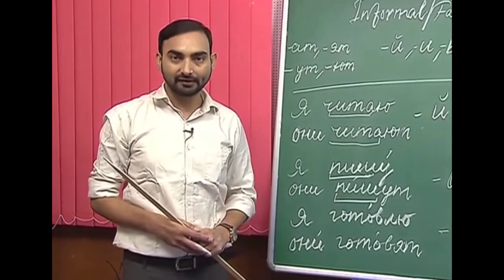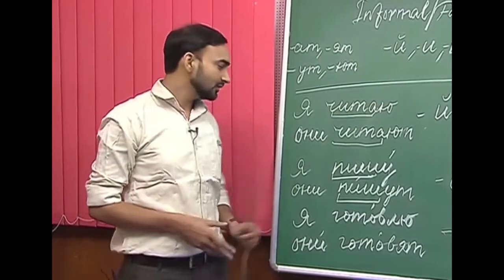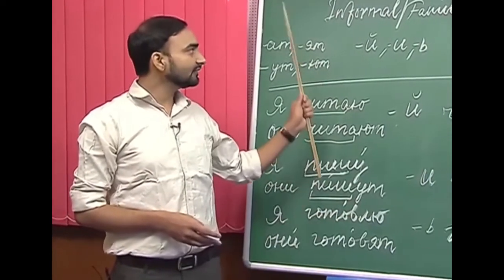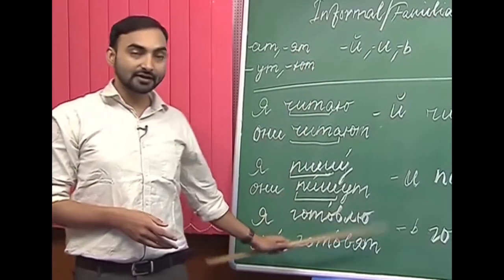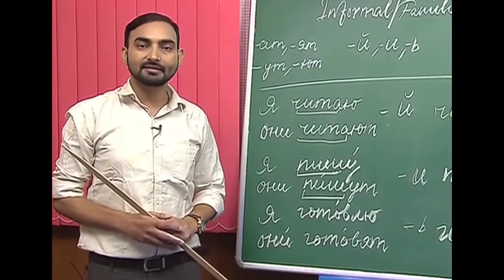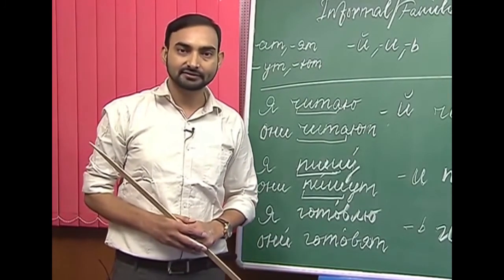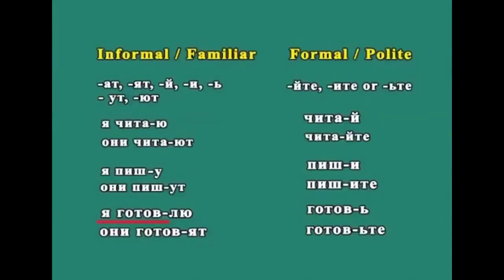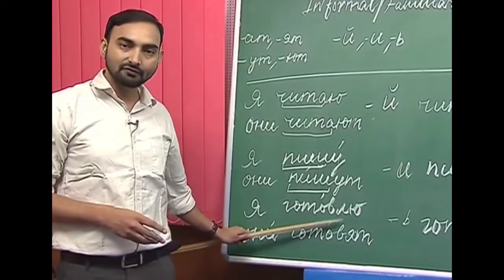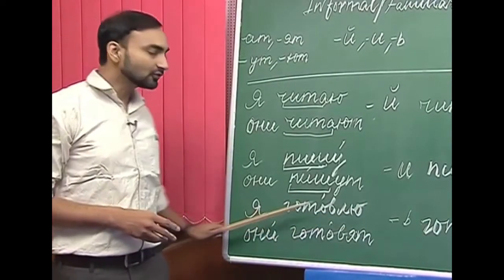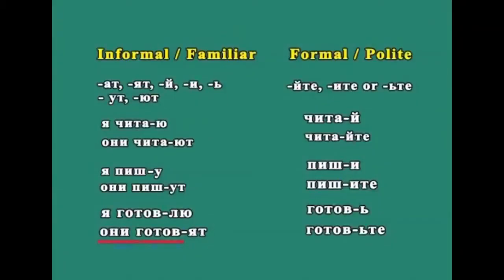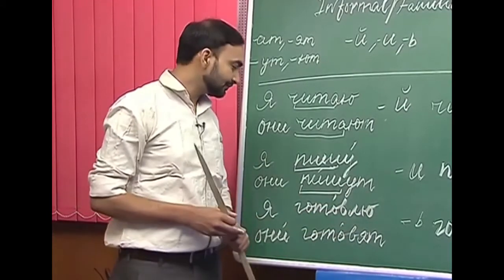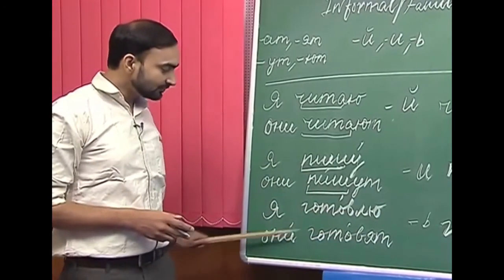The next verb I have taken is готовить. Готовить is to prepare, prepare food or something else. So, what happens when we derive the imperative mood from this verb? How do we conjugate готовить? Готовить is conjugated in a similar way as we have done with говорить, и conjugation, and я готовлю. Here we have added one л here. Я готовлю, I prepare. Они готовят, they prepare.